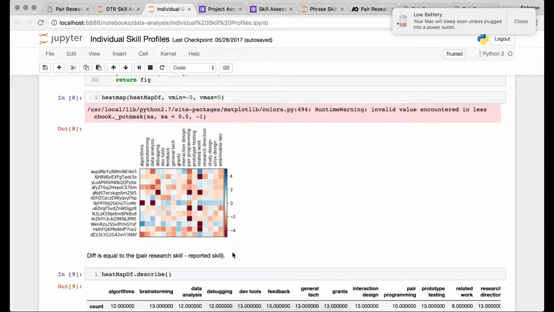So this definitely means that we have to do a bit more analysis of the correlation between, I guess, self-reported skills and the system skills, and see whether these ratings are actually accurate and whether they're good enough for us to make any assumptions off of.